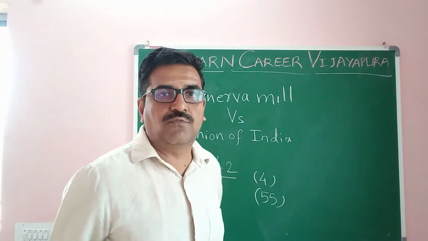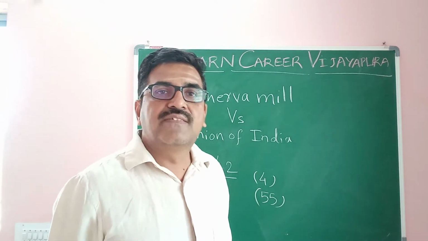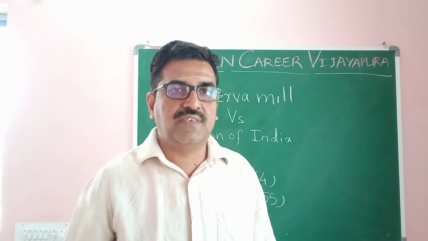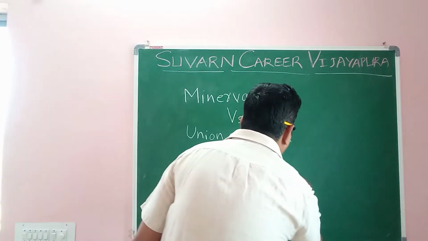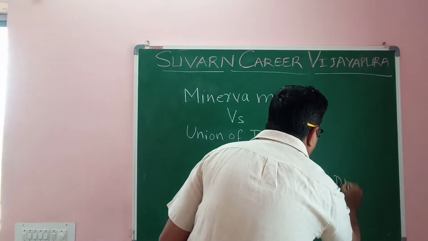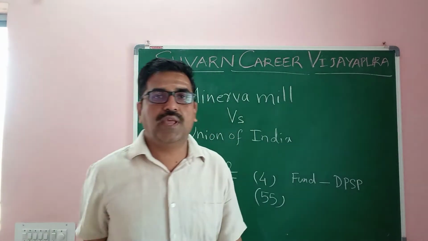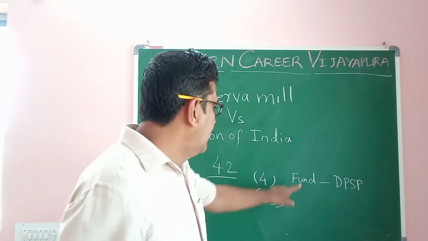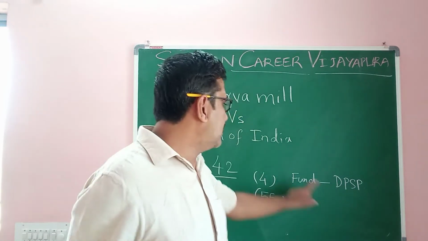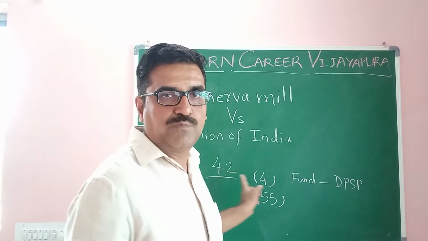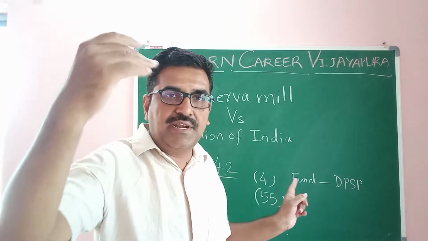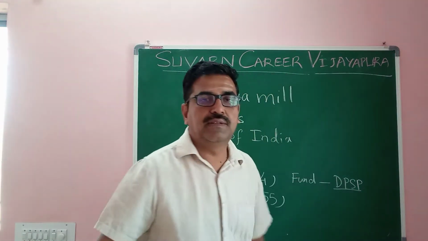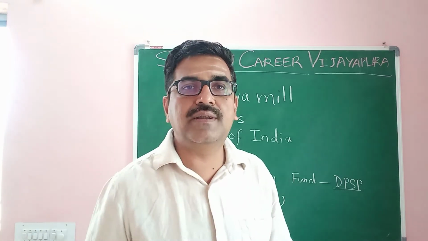What is section 4? Section 4 is related to the fundamental rights and the directive principles of state policy, DPSP. It was said in section 4 of the 42nd amendment that the DPSP are above the fundamental rights. Later the Supreme Court interpreted it, which I will discuss later. So it was said the DPSP is above the fundamental rights.